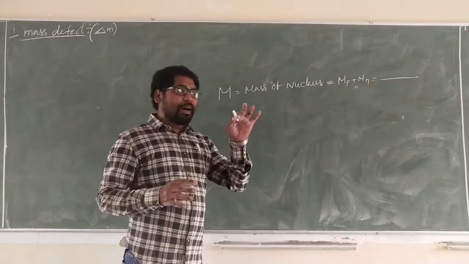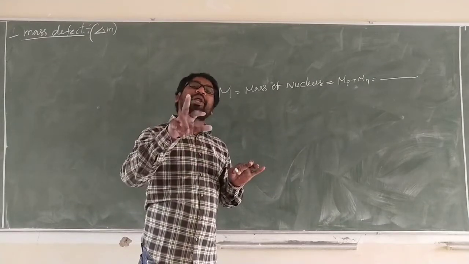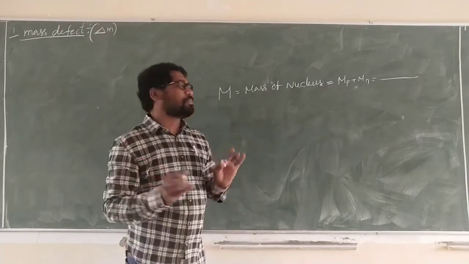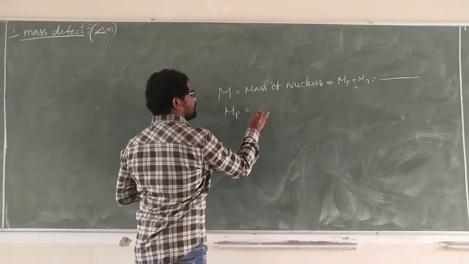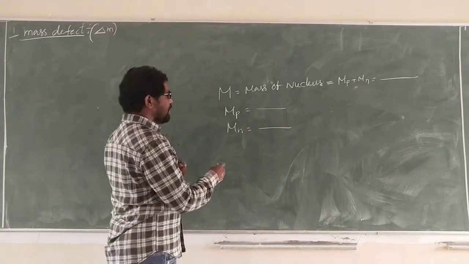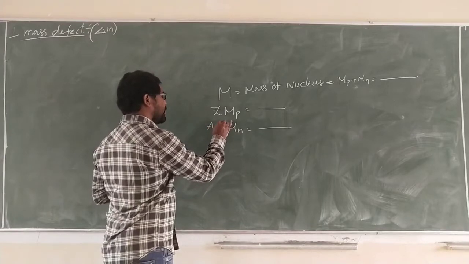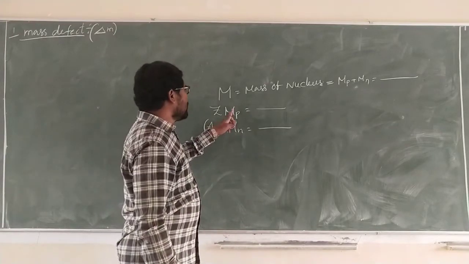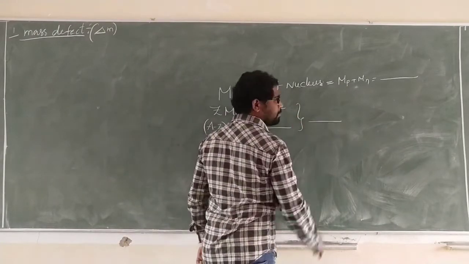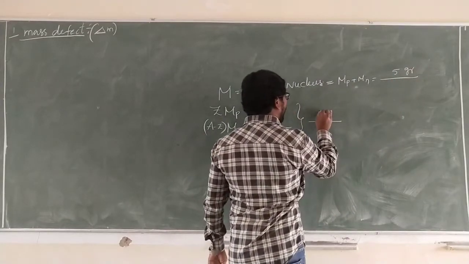Then the masses of proton and neutron are measured separately, and we get some values, suppose 5 gram and 5.05 gram.